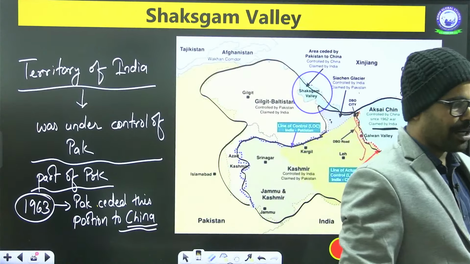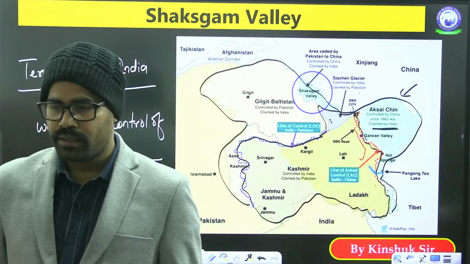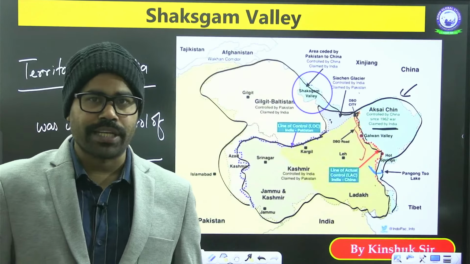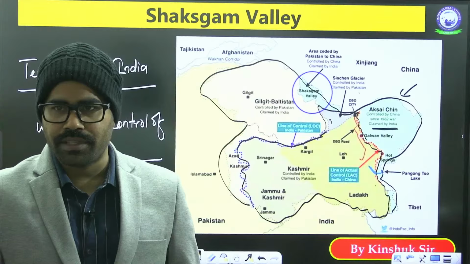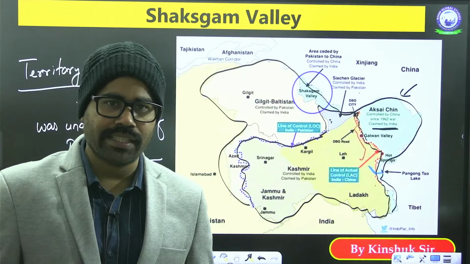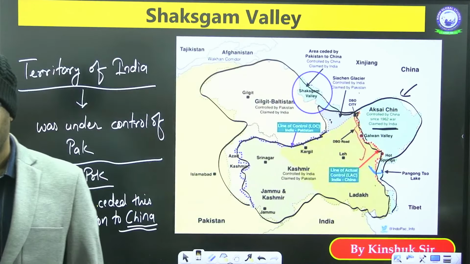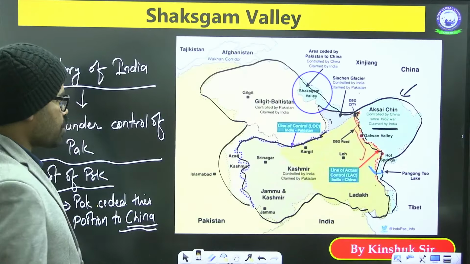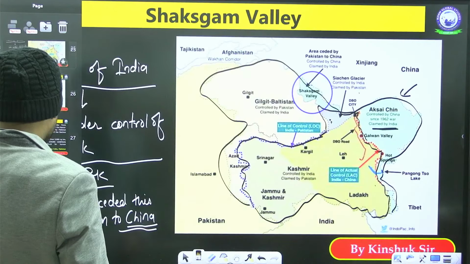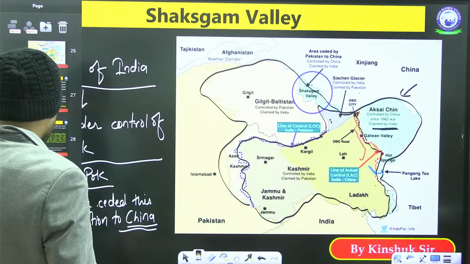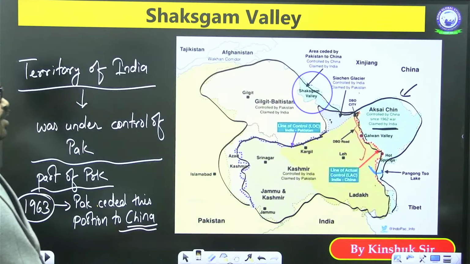So this is the Jammu and Kashmir issue. It has been more than 75 years, but we have not been able to take it back. Despite several governments, despite several claims, despite several negotiations, the ground reality has not changed. So this is one part which we see in case of this area. If you look at this, China has got a significant portion of Indian territory, and Pakistan is controlling quite a larger share of area.